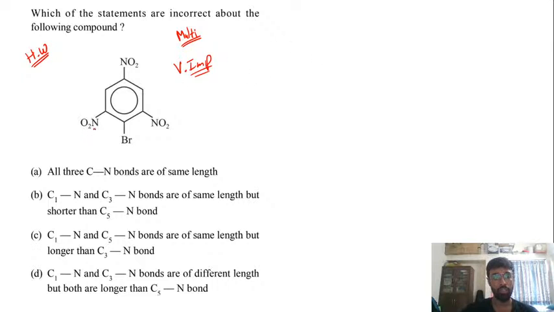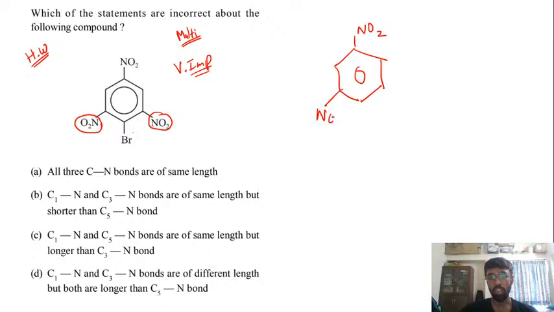देखो यहाँ पे what you have is you have NO2 group here, right? देखो यहाँ पे you have a bromine, and next to this bromine you have NO2 groups. So this NO2 group is very huge. Here the bromine is very huge, and again you have a NO2 group which is very huge.